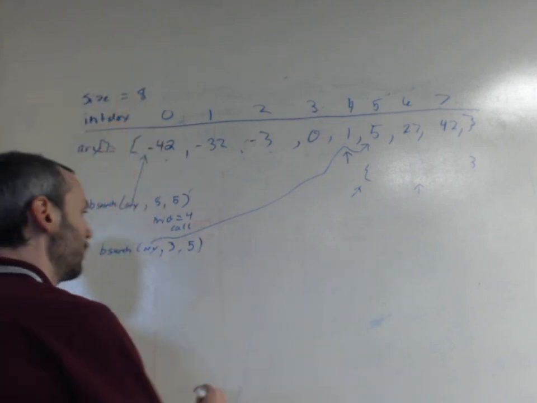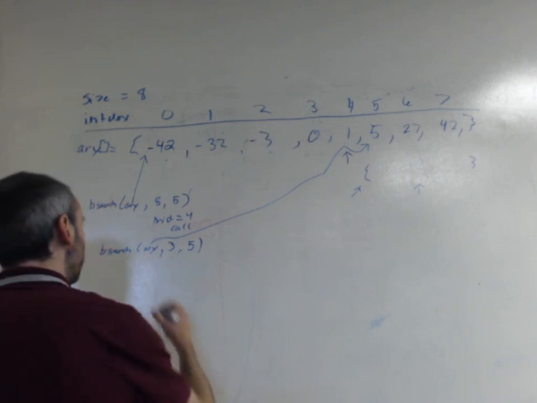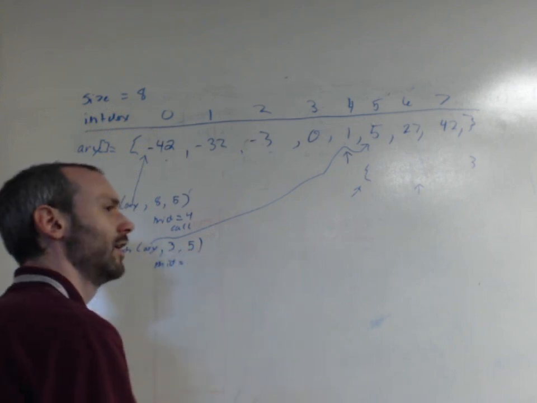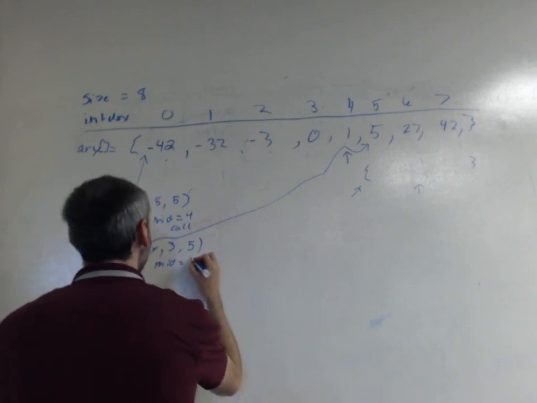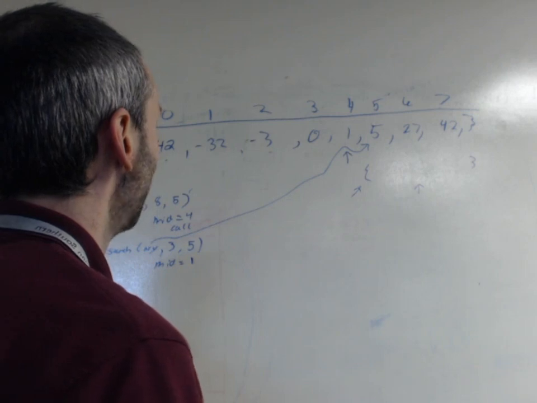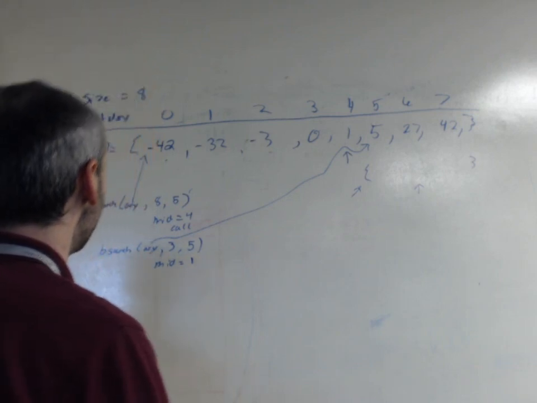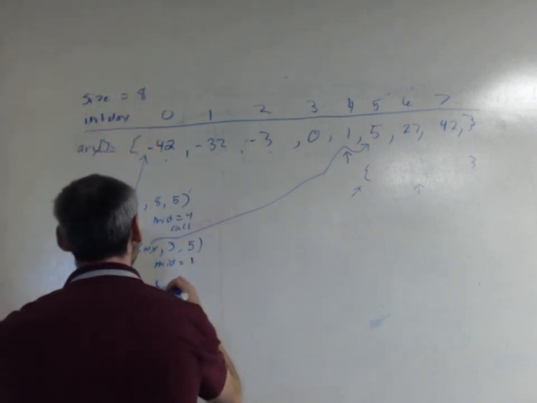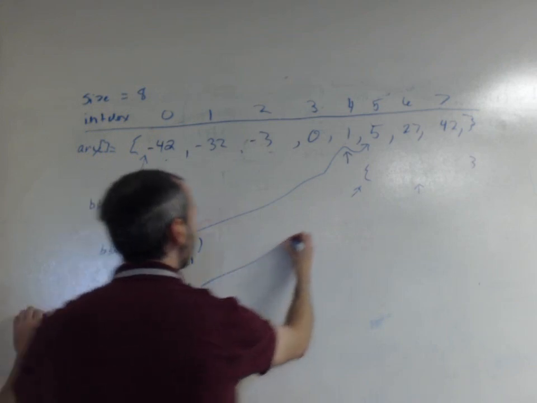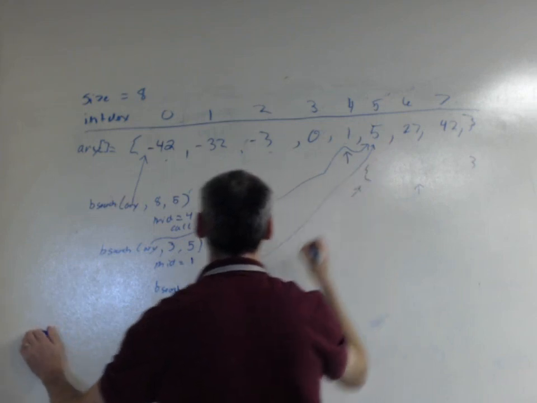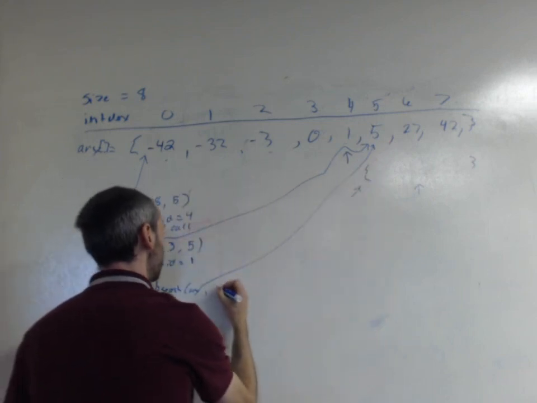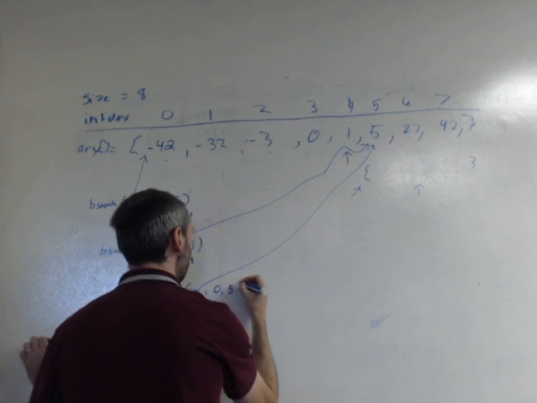Okay? Everyone following me so far? Great. So now mid equals, well, it's 3 divided by 2, which is 1. This time it's going to be less than, so we're going to call B search, this time on array, pointing to this guy, and size is going to be 1 minus 1, which is 0.